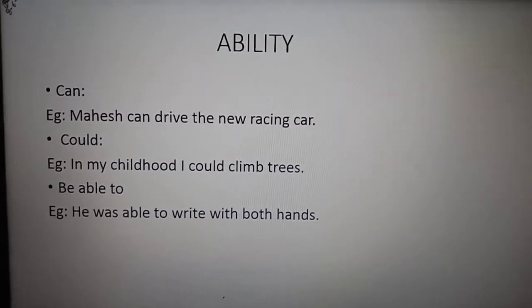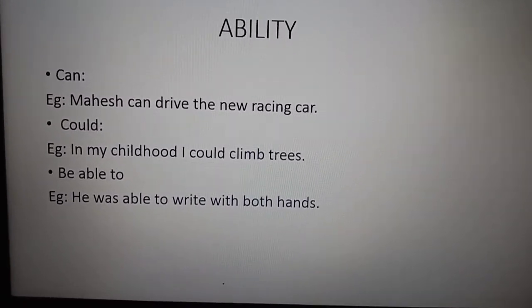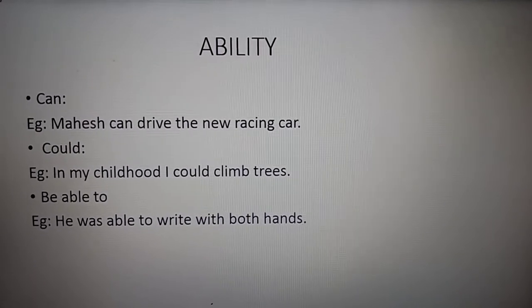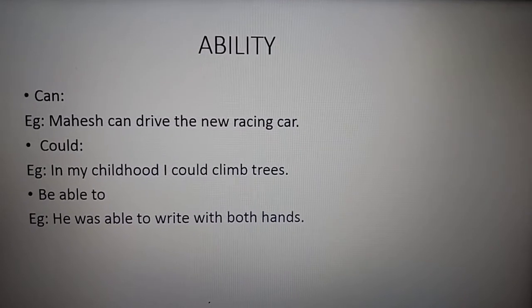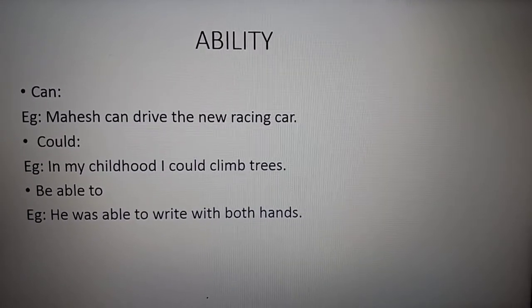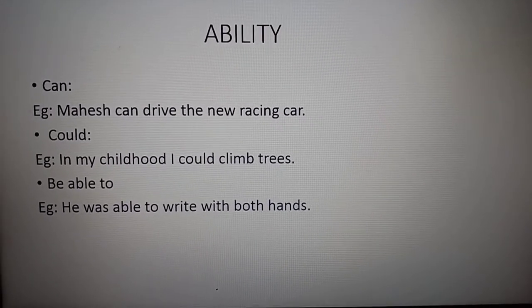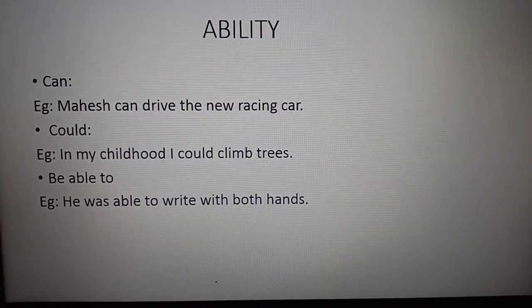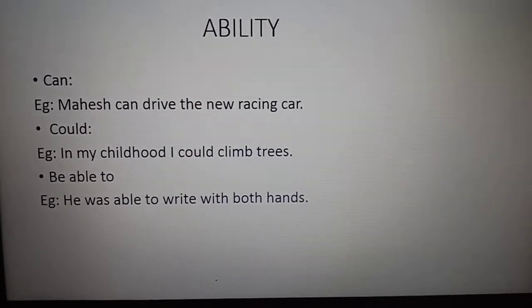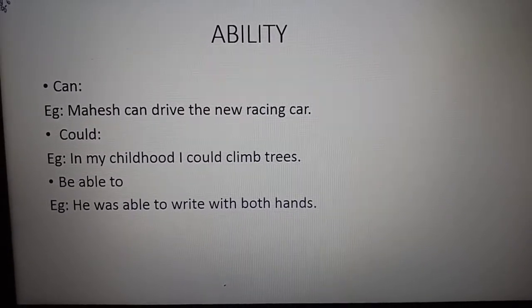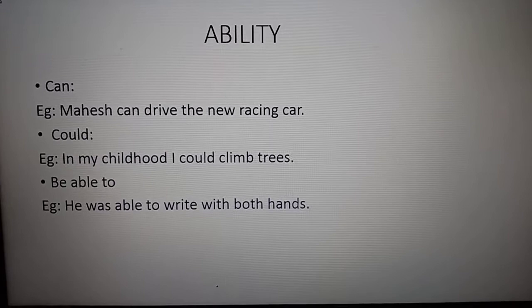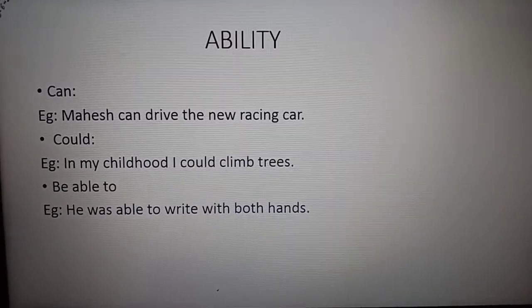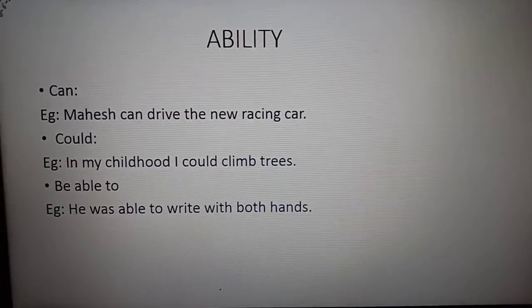Ability. Got it? Now could is also used as ability. In my childhood I could climb trees. Here, talking about the childhood, you are showing your ability in your childhood that you could climb trees. Then one more modal auxiliary for ability is be able to. Like, he was able to write with both hands, that is your ability to write with both hands. Have you understood, children?